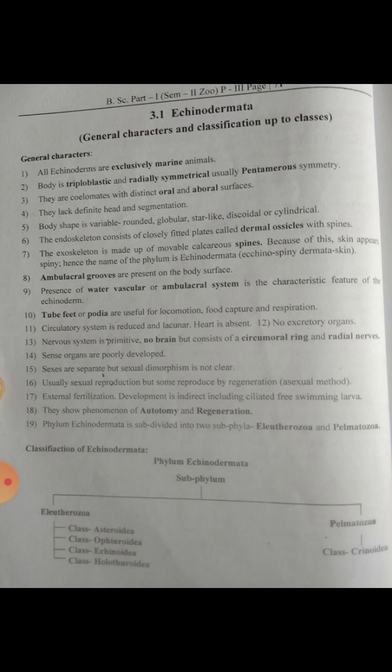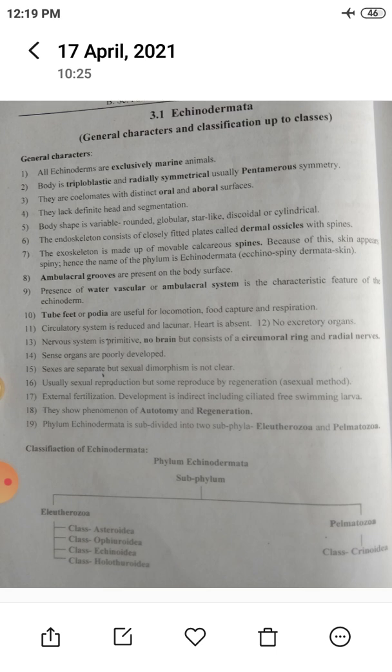First is the Eleutherozoa and second Pelmatozoa. So Eleutherozoa is divided into 4 classes: Asteroidea, Ophiuroidea, Echinoidea, Holothuroidea, and Pelmatozoa is divided into class Crinoidea. So that classification of echinodermata we will discuss in the next lecture.